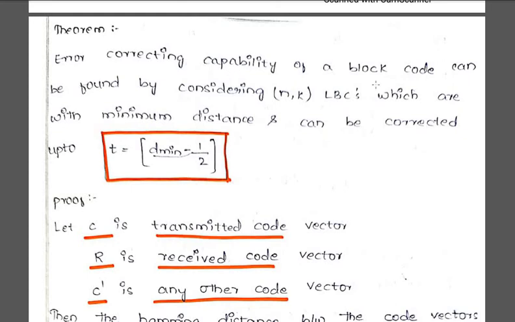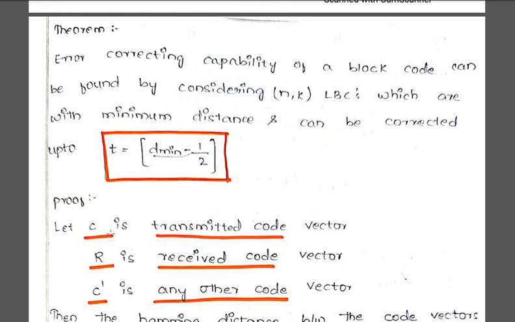The error correcting capability of a block code can be found by considering (n, k) linear block codes with minimum distance d minimum, which can correct errors up to t equals (d minimum minus 1) divided by 2. This is the formula for the error correcting capability. So t equals (d minimum minus 1) divided by 2. This is the one which we have to prove.